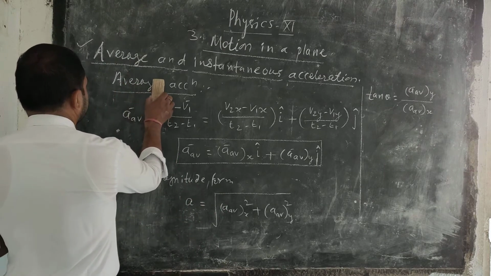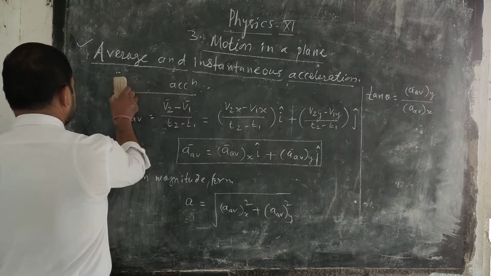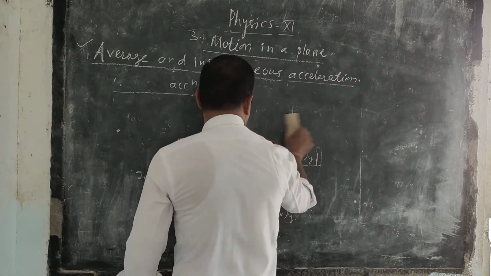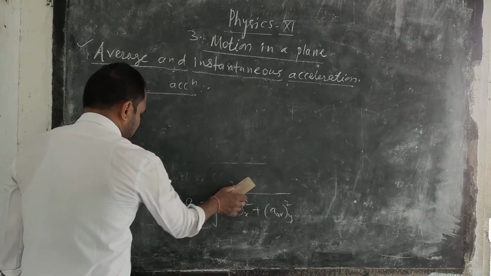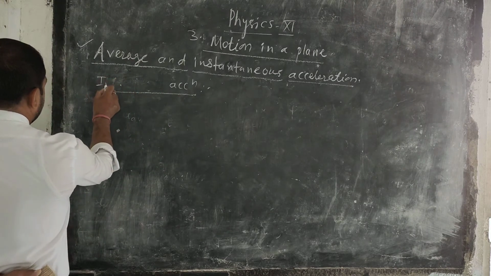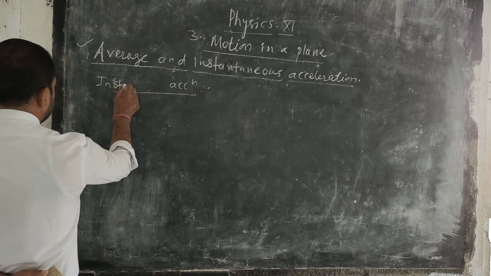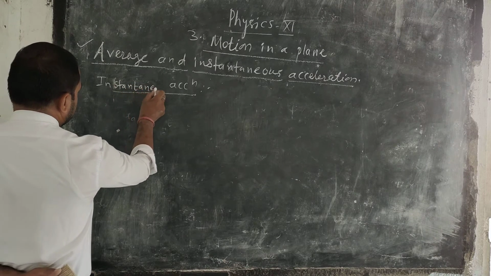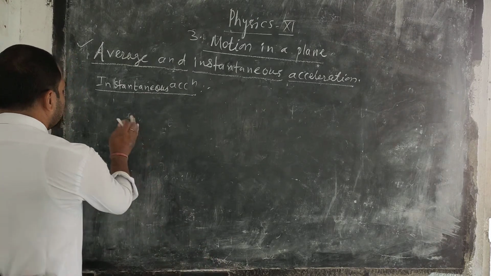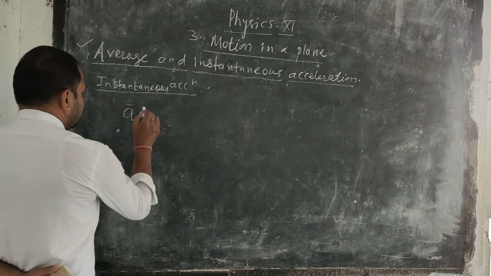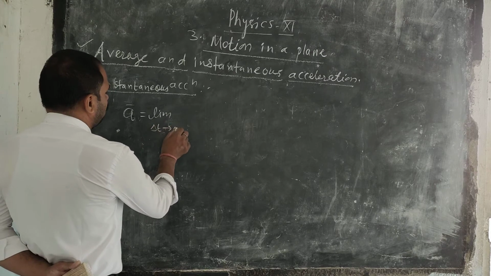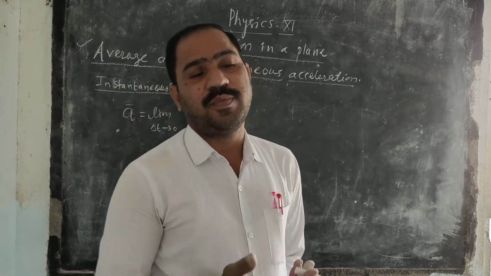So here the instantaneous acceleration is given by: if we want to determine the value of acceleration with respect to time at a given instant, that is called the instantaneous acceleration. Now how do we find it? Acceleration a is equal to the limit as delta t tends to 0, meaning the time interval is nearly equal to 0 but not equal to 0.